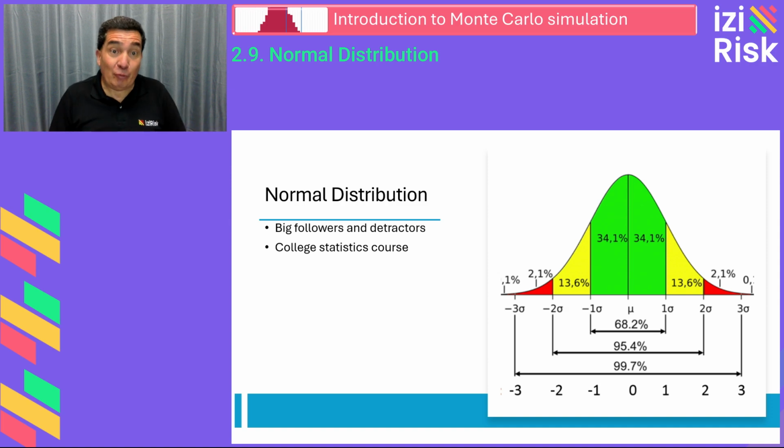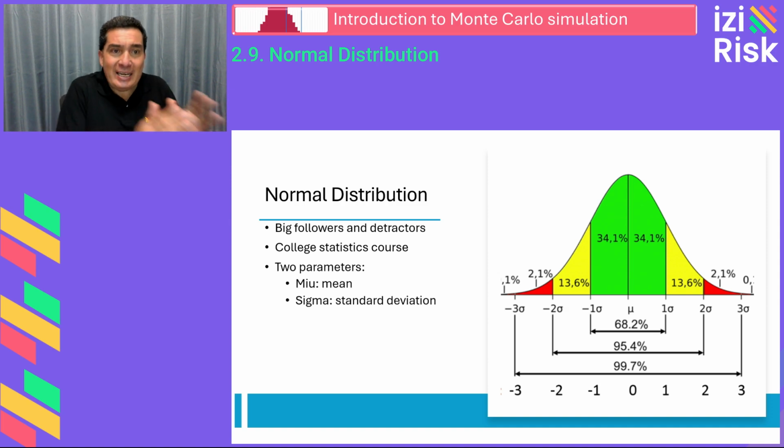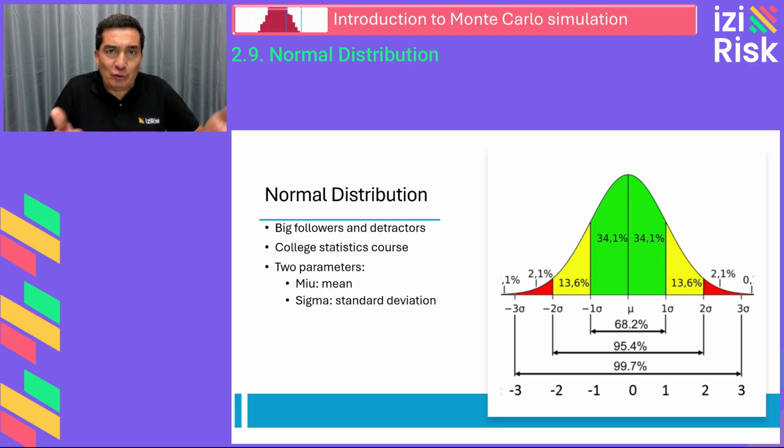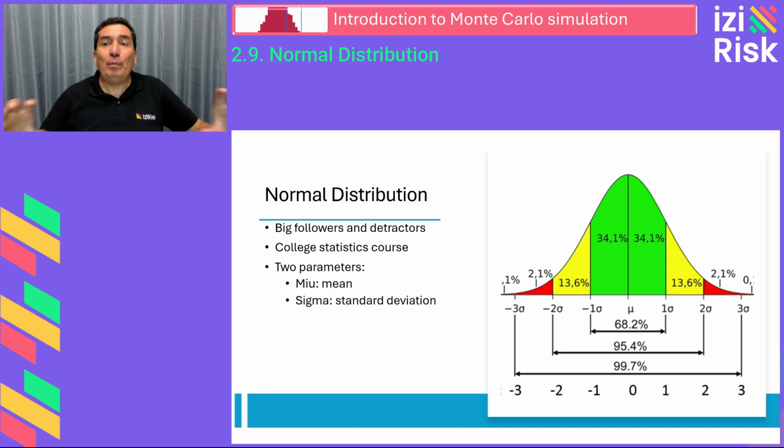The normal distribution requires two parameters, mu and sigma, representing the mean and the standard deviation of a data sample, respectively. So the mean, mu, this is the sample average of all elements in a list. And the standard deviation, sigma, this is the measure of variability that represents the average deviation of all points in a sample from the mean.